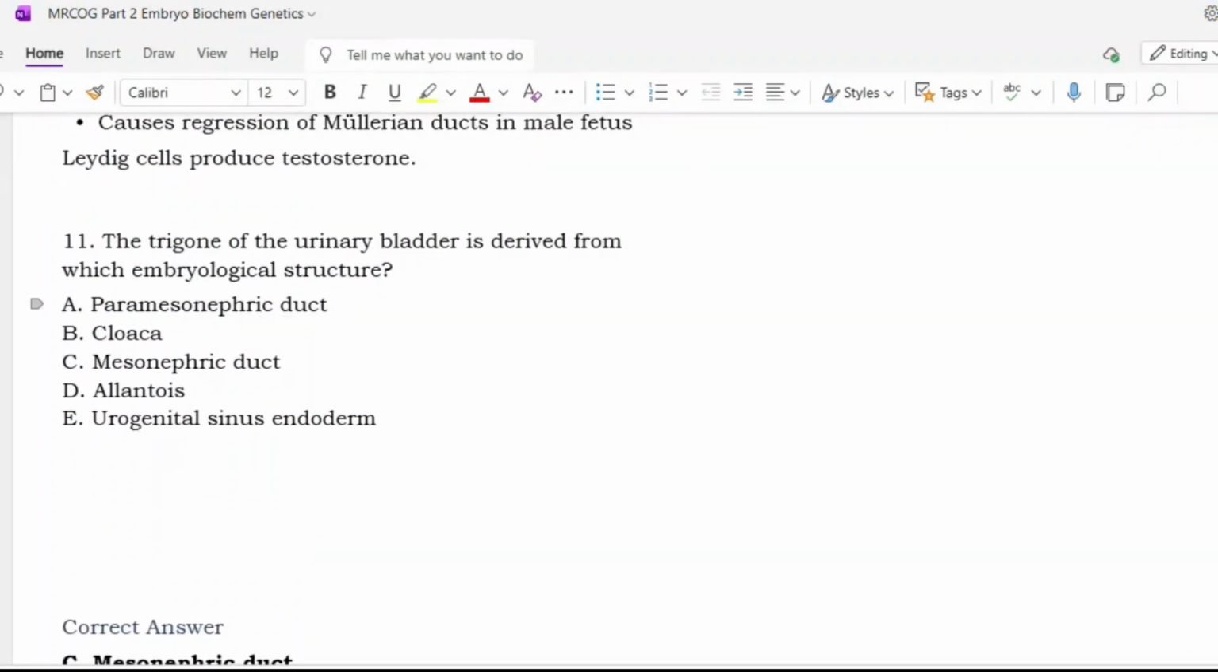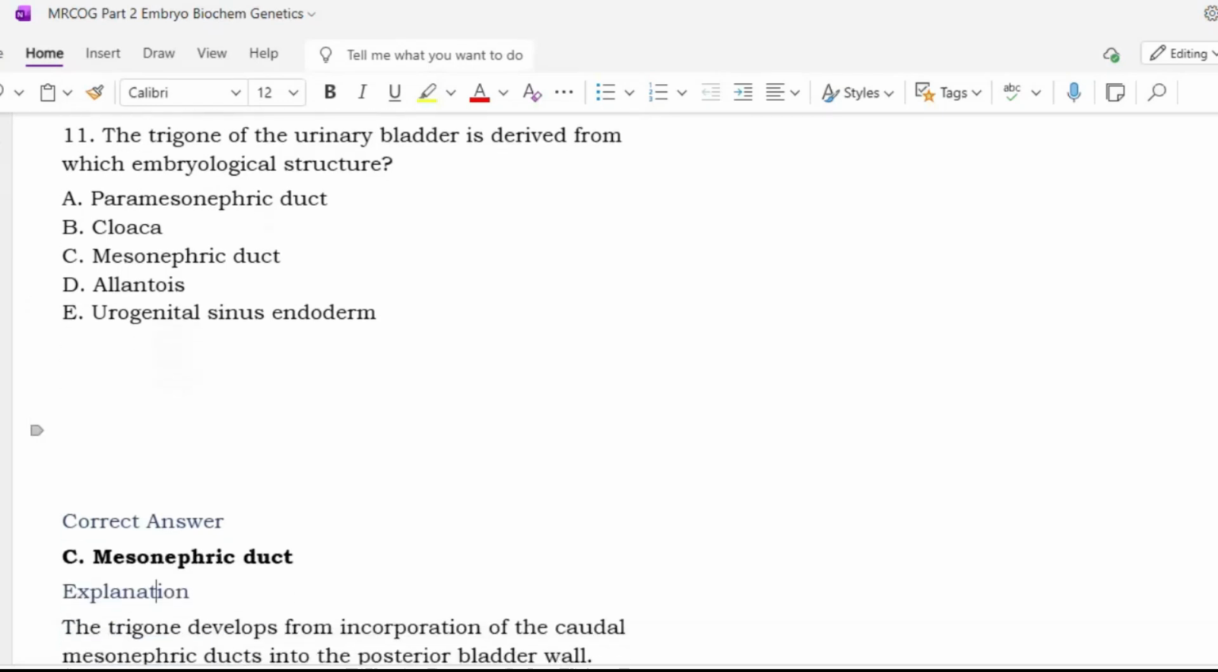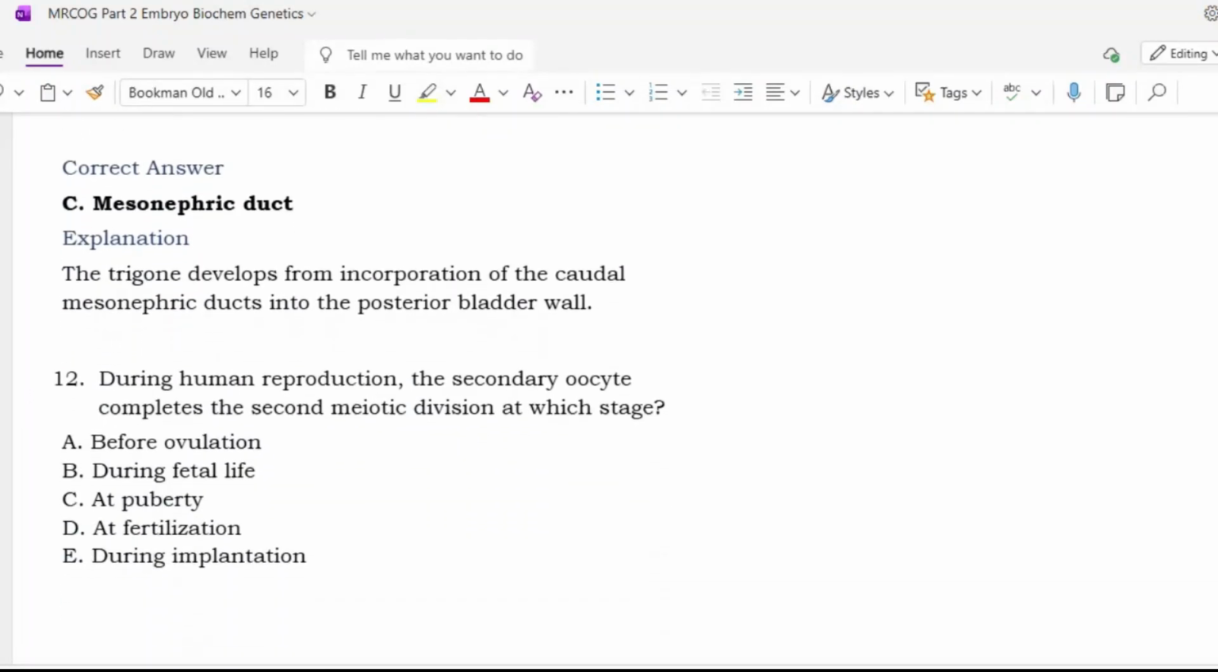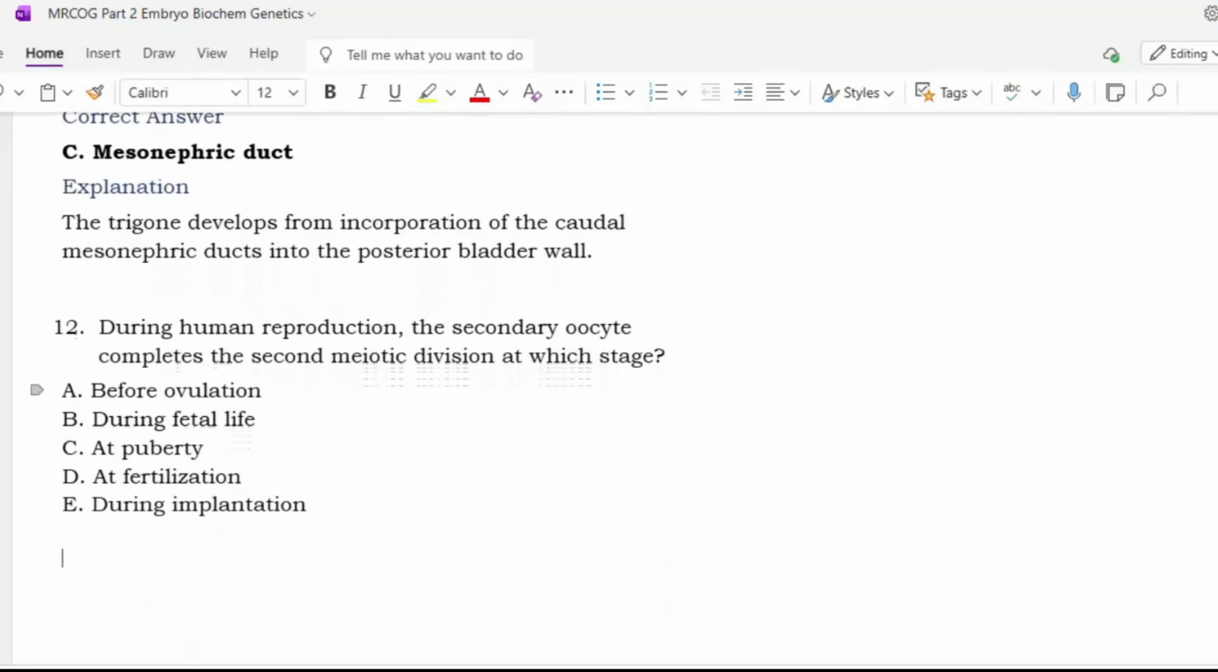Next. The trigone of the urinary bladder is derived from which embryological structure? Paramesonephric duct, cloaca, mesonephric duct, allantois, urogenital sinus endoderm. Sir, mesonephric duct, option C. Yes, mesonephric, a very frequently asked question. The trigone of the bladder develops from incorporation of the caudal mesonephric ducts into the posterior bladder wall.